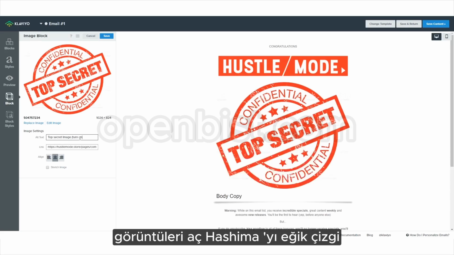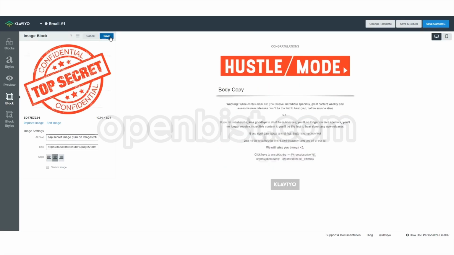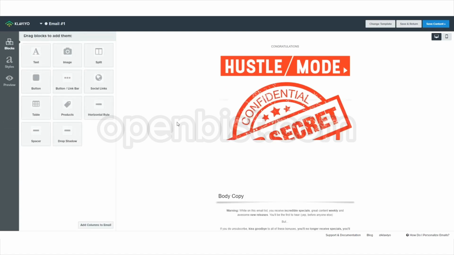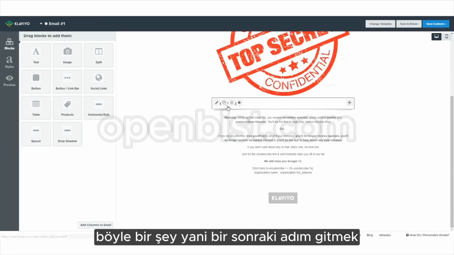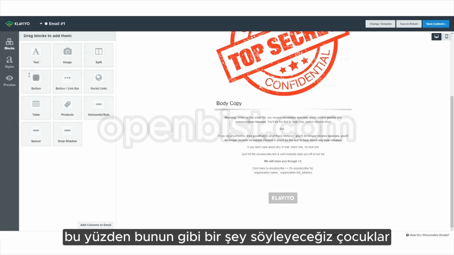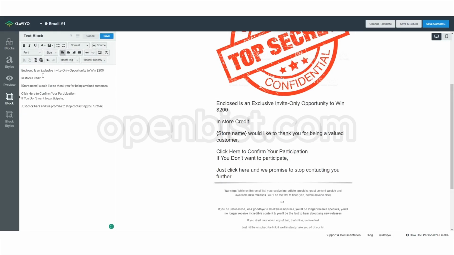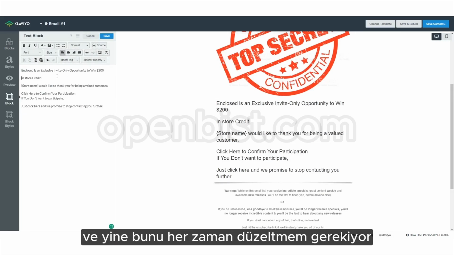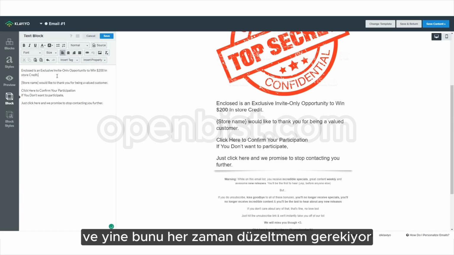Turn on images / HTML. Something like that. So the next step is to go. So we're going to say something like this, guys. So we're going to go. And again, I always need to fix this up.